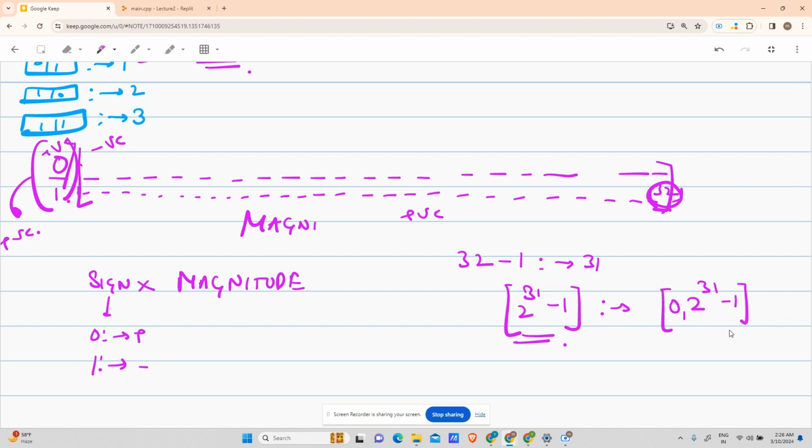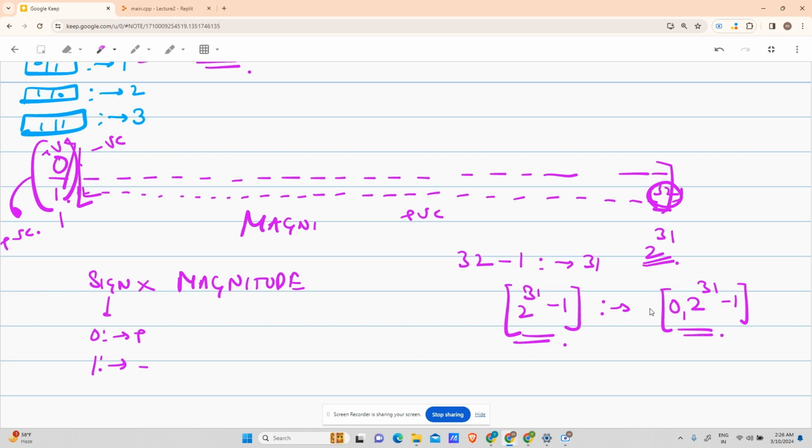But wait. If I change the sign bit to 1, how many numbers can now be formed? Again, 2 to the power 31 numbers can be formed, right? Now 0 to 2 to the power 31 minus 1, this range has already been covered.